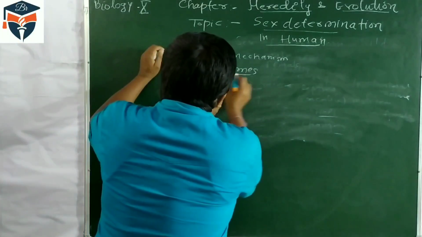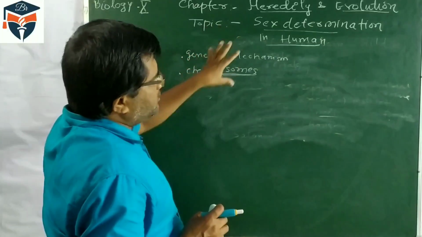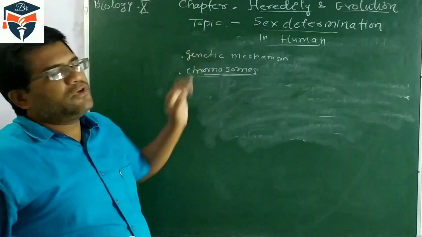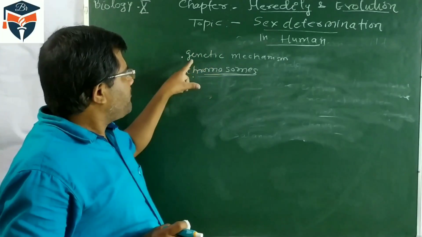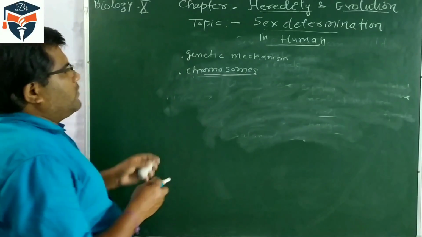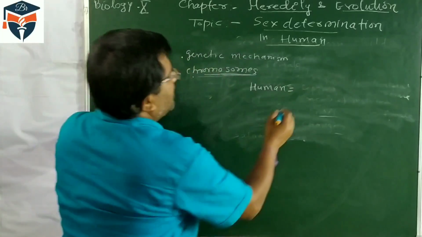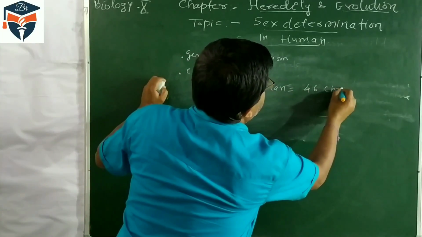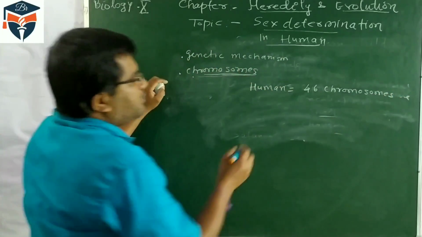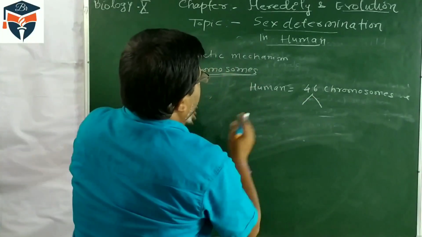Now understand sex determination in human beings. It is called the chromosomal theory of sex determination, or the genetic mechanism of sex determination in human beings. In human beings, each cell has 46 chromosomes. These chromosomes are divided into two categories. One type of chromosome is called autosomes.